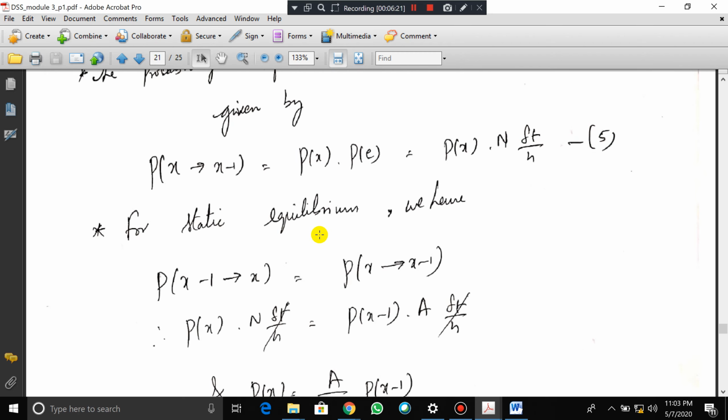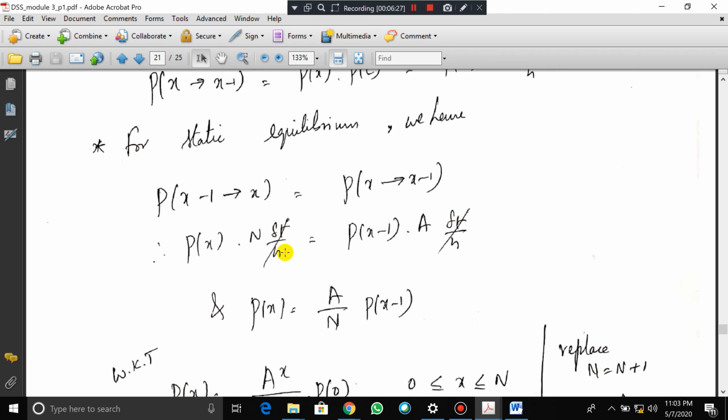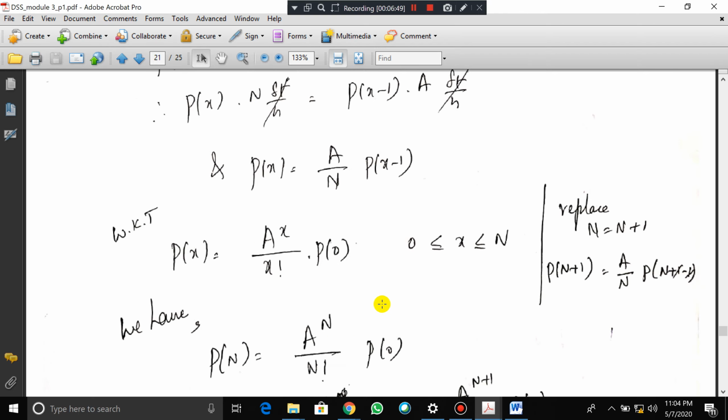For statistical equilibrium, we have P of x minus 1 to x equal to P of x to x minus 1. So P of x into n into delta T by H is equal to P of x minus 1 into A into delta T by H. So delta T by H will cancel, and we are left with P of x on the left hand side. This n is coming as a denominator for A by n into P of x minus 1, and we